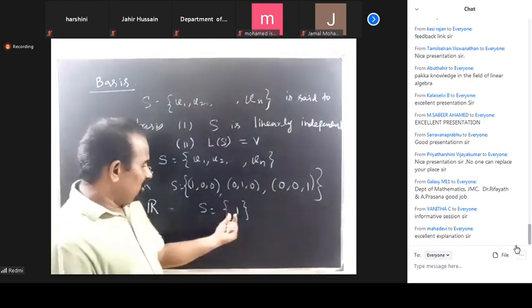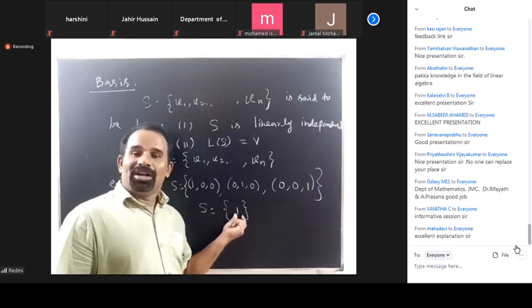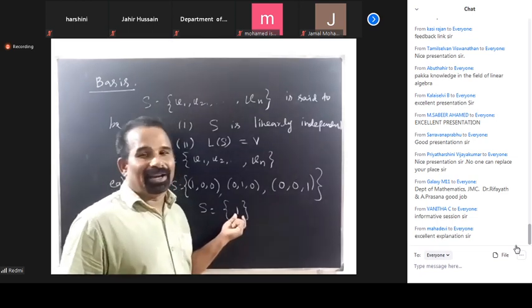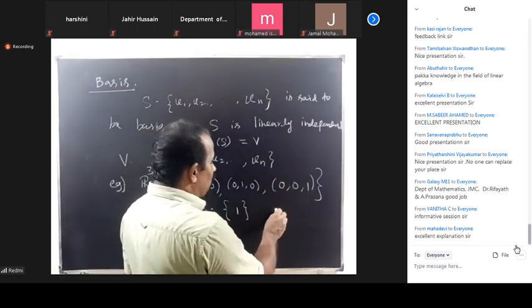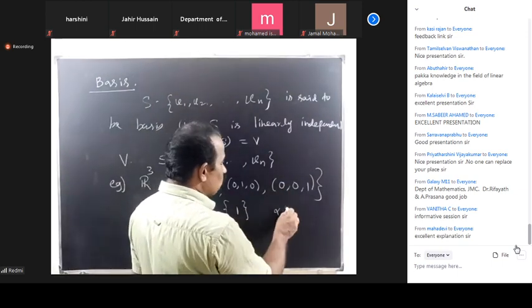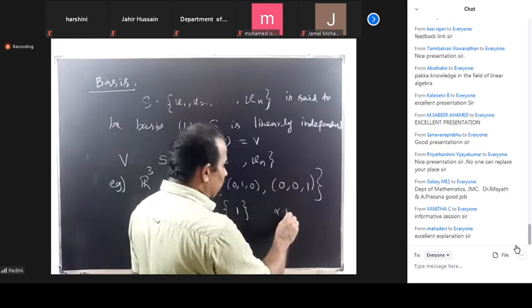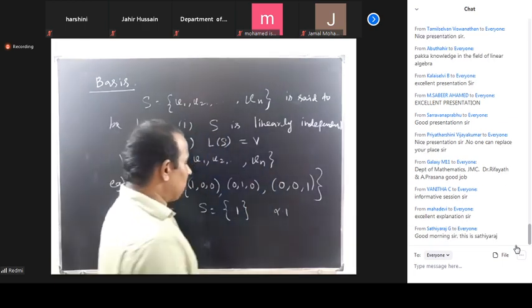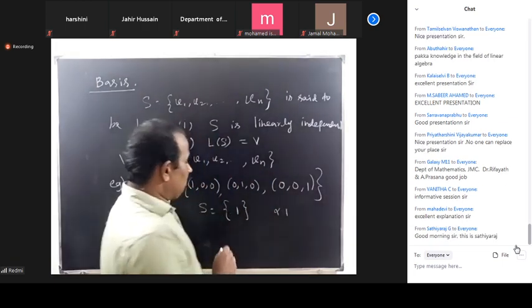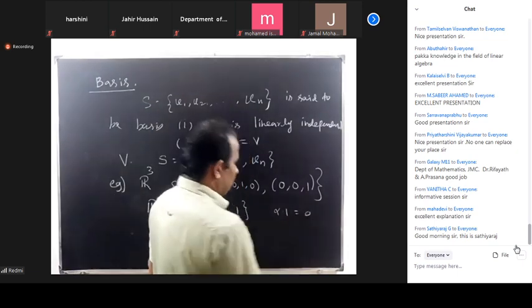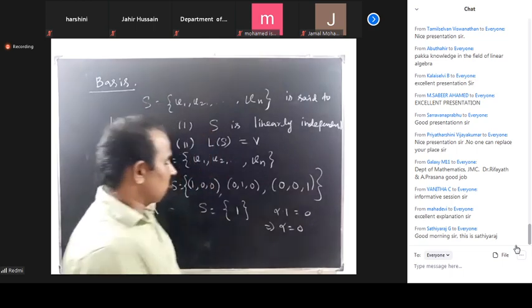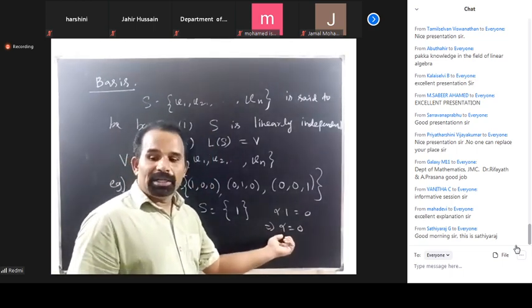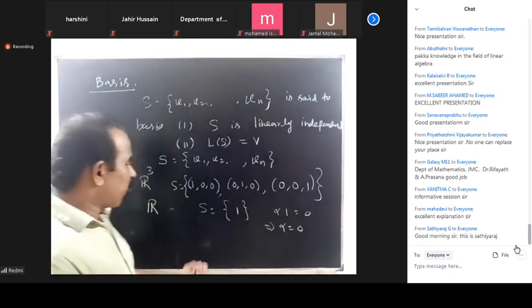A vector which is non-zero is itself linearly independent. Because if you take a linear combination of only one vector, alpha times u equal to 0, then definitely this implies alpha is equal to 0. Therefore, it is linearly independent.